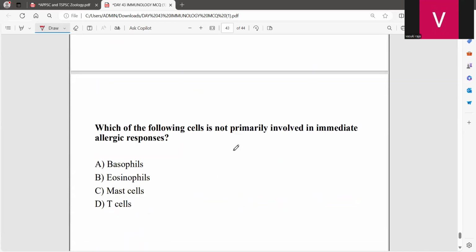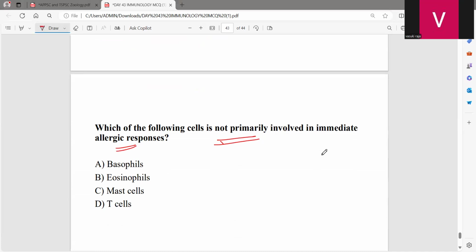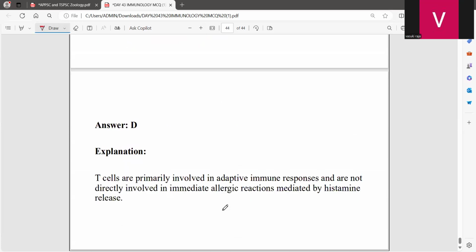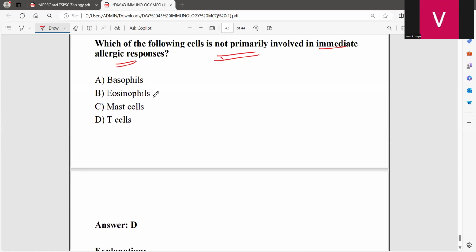Now, which cell is not primarily involved in the immediate allergic response? That will be the T cells, because basophils, eosinophils, and mast cells are all involved in the allergic response, as I said before.